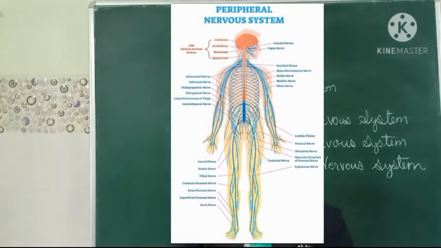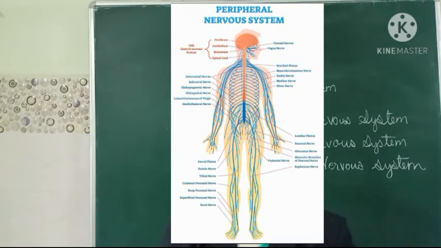Here the peripheral nervous system has two subdivisions, that is somatic nervous system and autonomic nervous system. The somatic nervous system connects the CNS, that is central nervous system, to the organs, muscles and skin. It carries motor and sensory information both to and from the central nervous system.